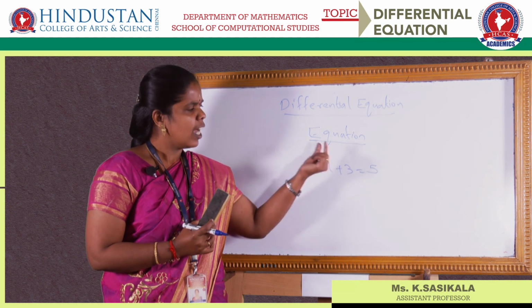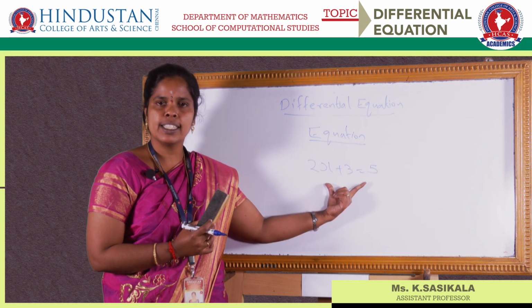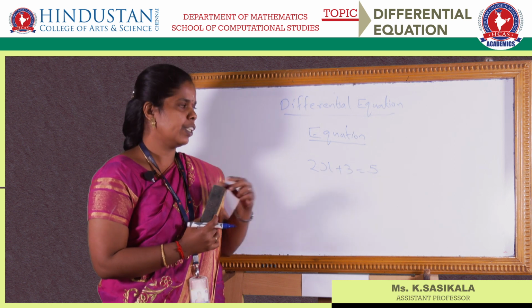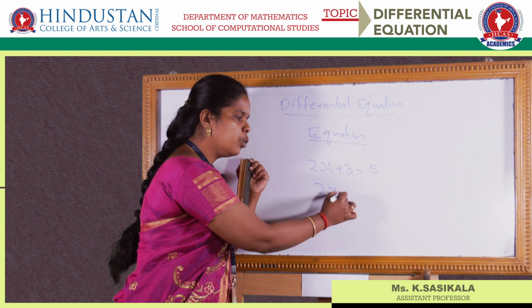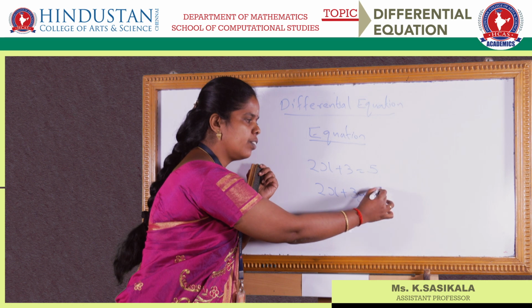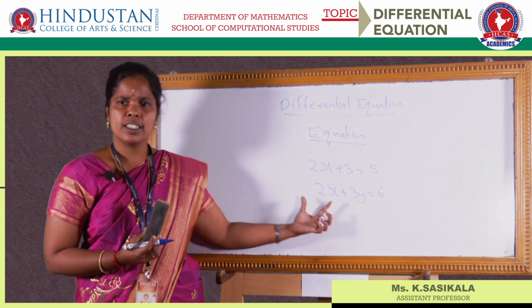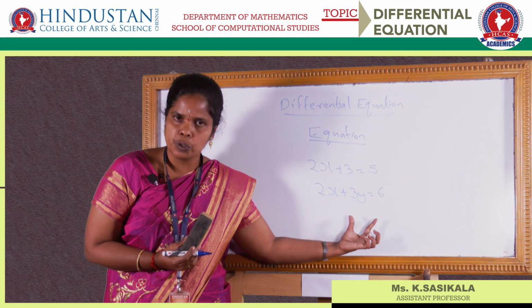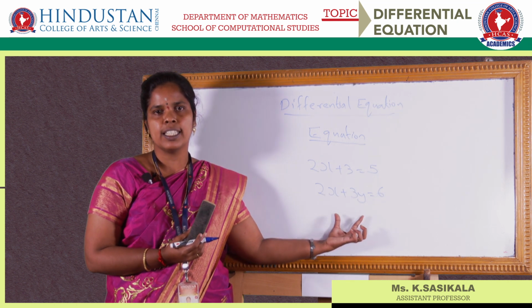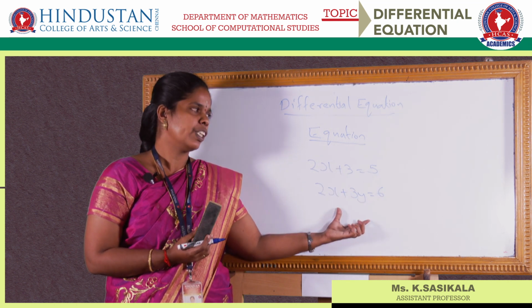So if you have one variable, then we say this is an equation with respect to one variable. Suppose you consider two variables, 2x plus 3y is equal to 6. So here this is also an equation, but it has two variables. So you will say this is an equation with respect to two variables.